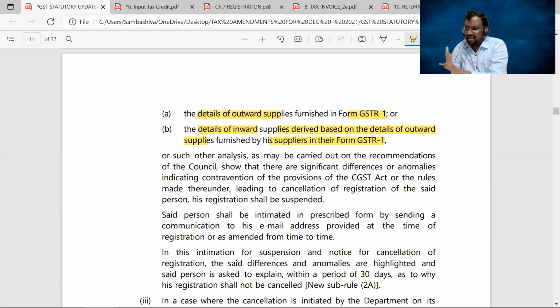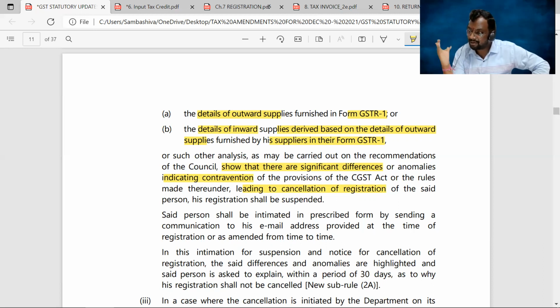This cross verification will happen? No, right, sir? In that scenario, I can out and out suspend your registration first. Right. So you can see, or such other analysis as may be carried out on the recommendations of the council shows that there are significant differences or anomalies indicating the contraventions of the provisions of the CGST Act, which leads to the cancellation of your registration.